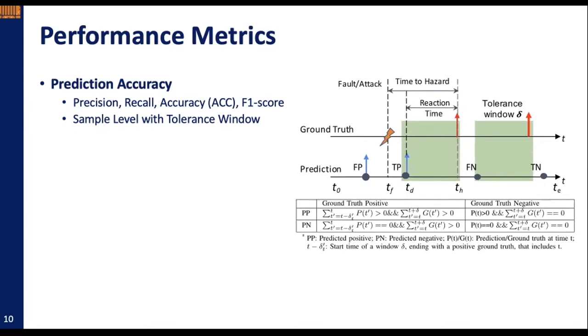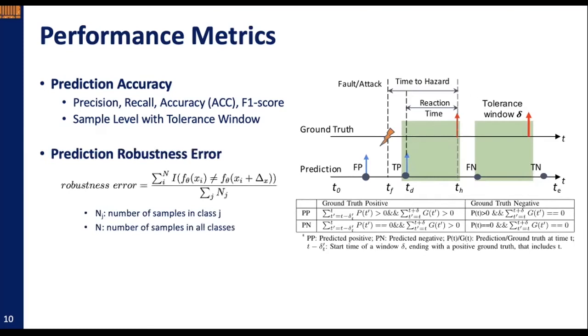Unlike the traditional point-wise method, this metric considers an alert within a tolerance window before the occurrence of a hazard to be a true positive, due to the requirement of early prediction of anomalies. We also use a prediction robustness error metric as shown in the equation, which measures the percentage of samples that fail to keep the same prediction after adding perturbations, with a smaller value representing more robust and better.